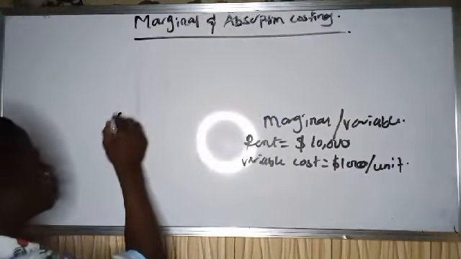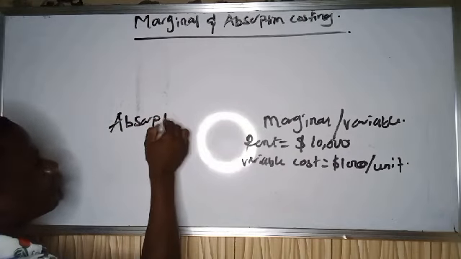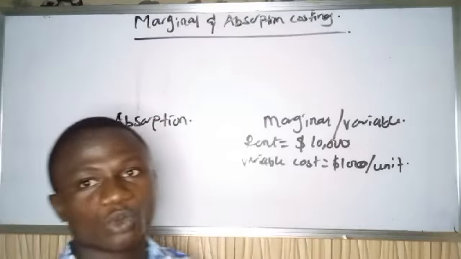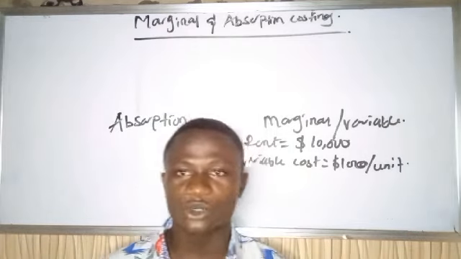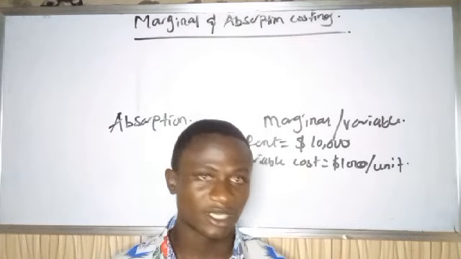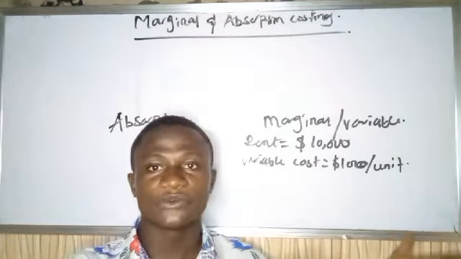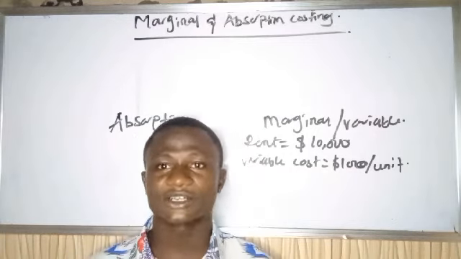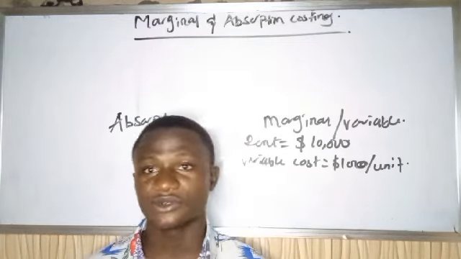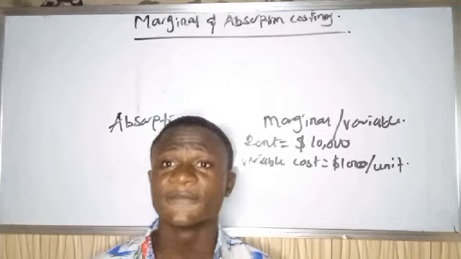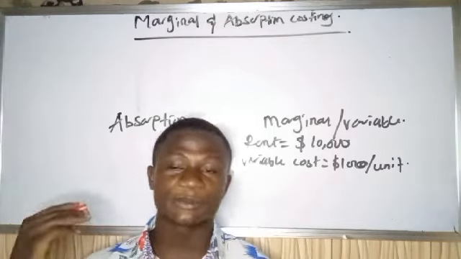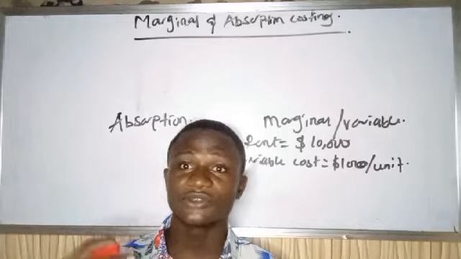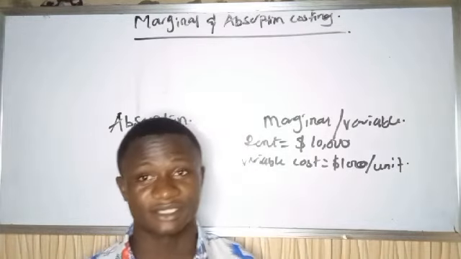While under absorption costing, we are not discriminating. Both variable costs and fixed costs, we treat them equally. Fixed cost is just the opposite of variable costs. Fixed costs are costs that do not change with the level of output, and a good example is rent. If you spend money on rent, whether you are producing 10,000 units, 1,000 units, or not even producing at all, it doesn't affect your rent.